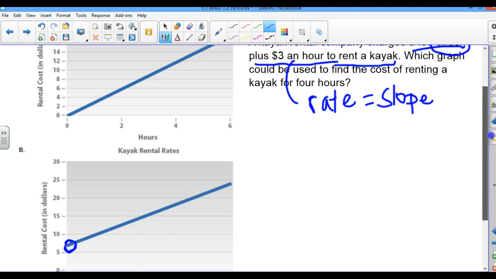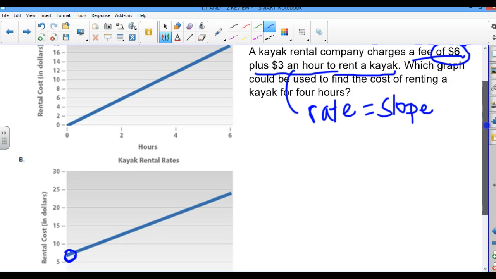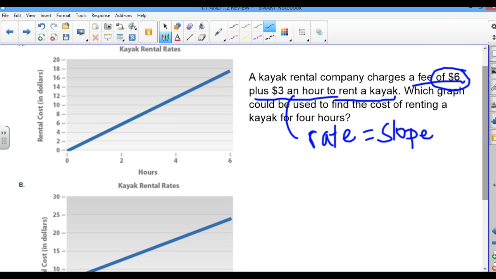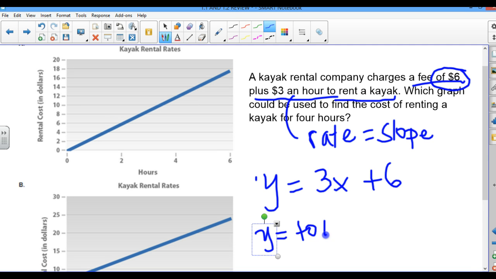So I can write this down in equation format. It's going to be y equals 3x plus 6, because it's 3 times the number of hours, whereas y would be my total cost and x would be hours.